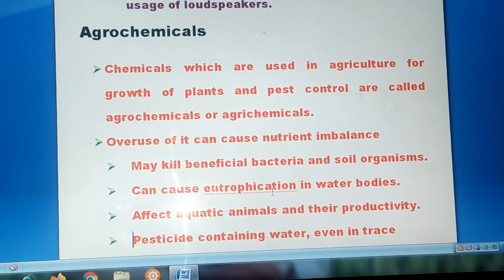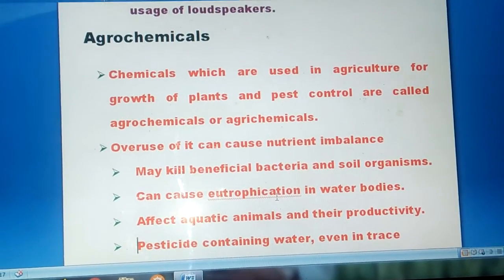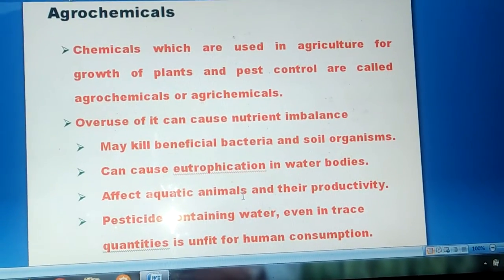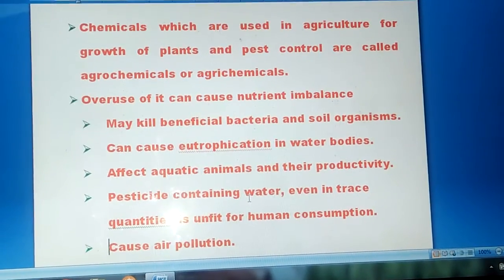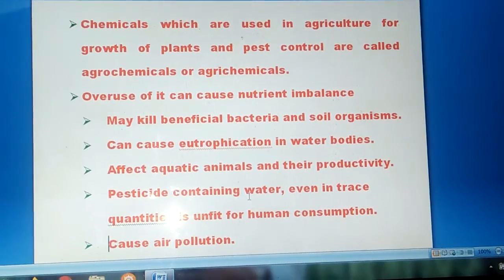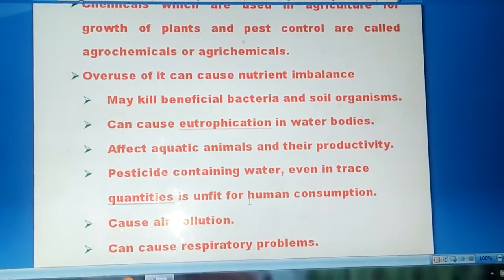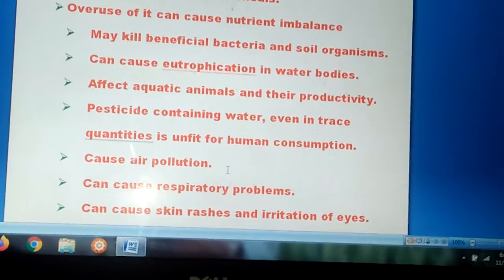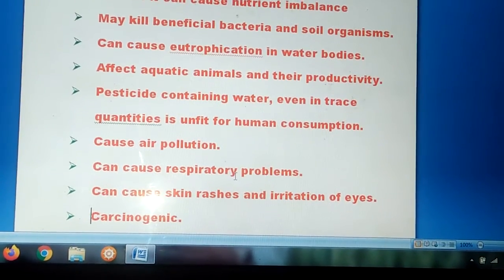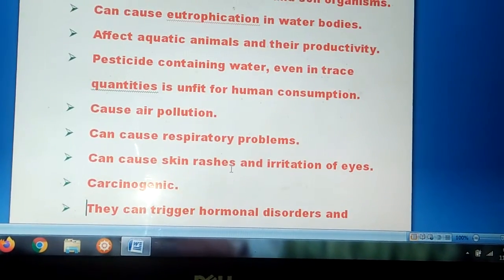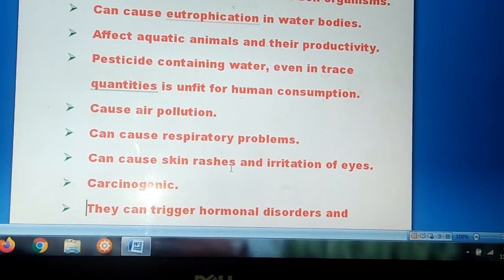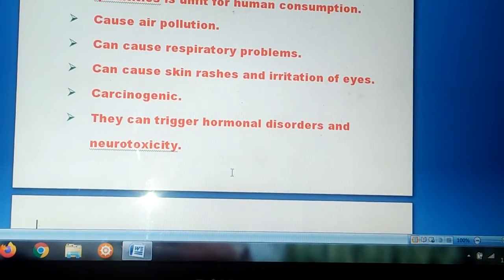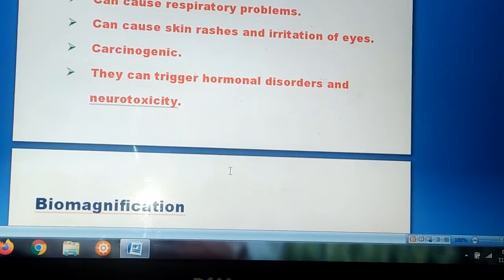Already we have seen eutrophication. Okay, it can affect aquatic animals and their productivity. Pesticide containing water, even in trace quantities, is unfit for human consumption. It may cause air pollution, respiratory problems, breathing problems, skin rashes and irritation of the eyes. It is also found to be carcinogenic. They can trigger hormonal disorders and neurotoxicity. These are some of the effects of using agrochemicals.